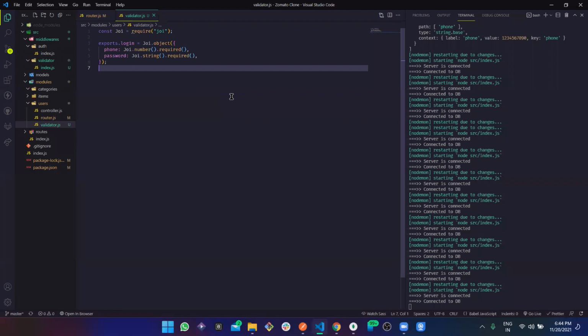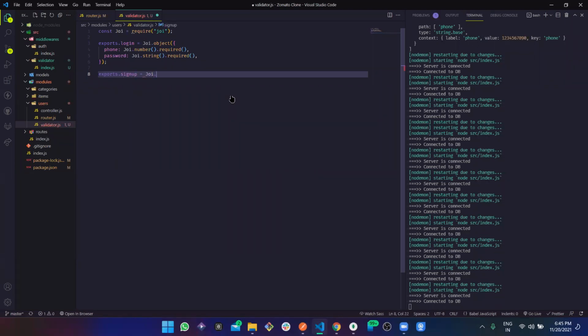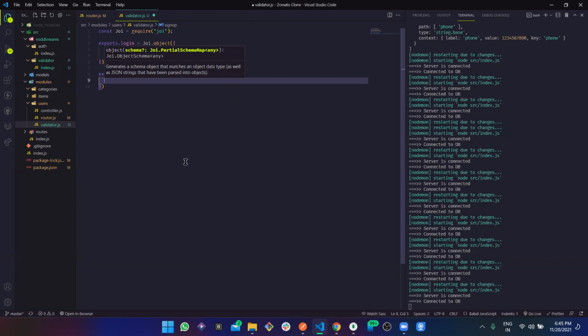So let's use this. Now exports.signup, which is going to be Joi.object. And this again, I'm just going to use for this one, and maybe I will skip the other parts because you are going to use it.